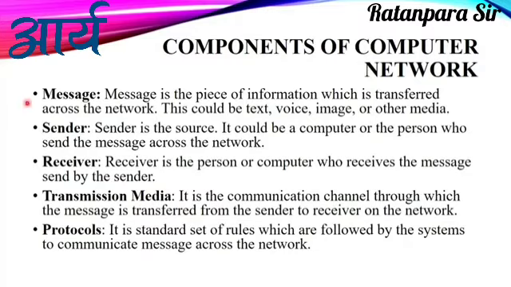Right now we have to discuss these 5 components which are a part of our network. Let's see what these are. First, we have a message. Message is the main piece of information which is to be transferred. It could be a text, voice, image or other media, like a message that you are getting in WhatsApp or in your phone or any other app. Or if you are able to hear my voice or see the video or the media in your display, this can be a part of our message. It is one of the most important components in the computer network.